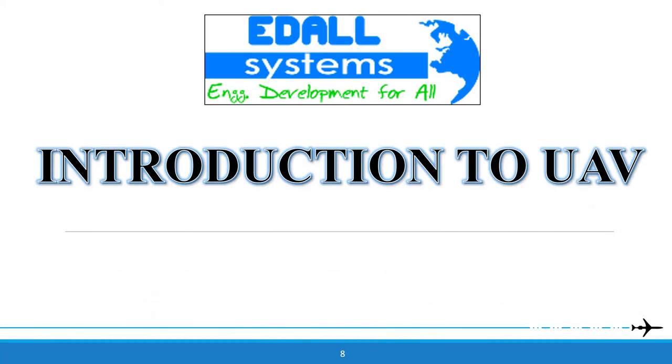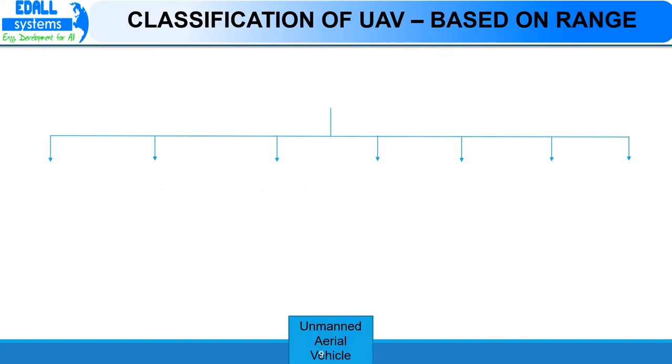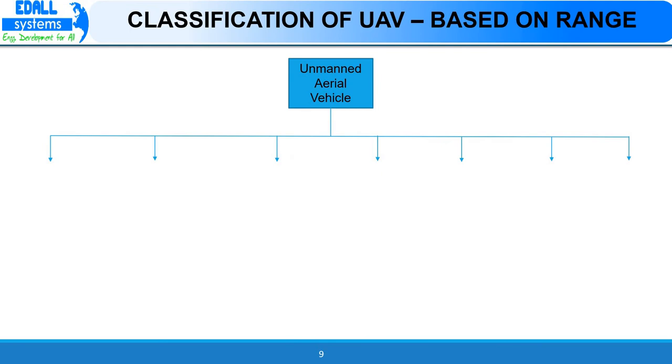In the last session, I explained the introduction. In this session, I will be explaining classification of unmanned aerial vehicle based on range and weight. Based on range, unmanned aerial vehicles are classified into 7 types.